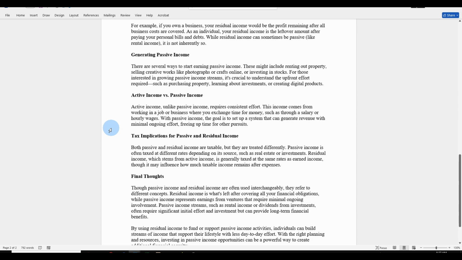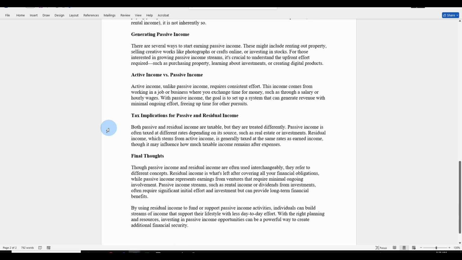Active income versus passive income? Active income, unlike passive income, requires consistent effort. This income comes from working in a job or business where you exchange time for money, such as through a salary or hourly wages. With passive income, the goal is to set up a system that can generate revenue with minimal ongoing effort, freeing up time for other pursuits.